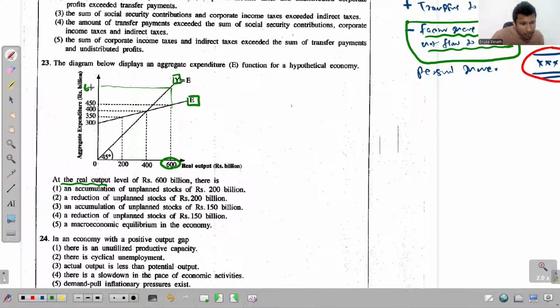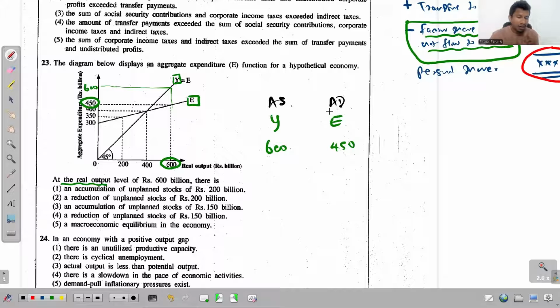This has to be 600, right? So if you look at it, income, I mean Y is 600, but when the Y value is 600, how much is the E value? E value is only 450. And you all know that this aggregate income is somewhat the same as the aggregate supply, and this aggregate expenditure is somewhat the same as the aggregate demand.